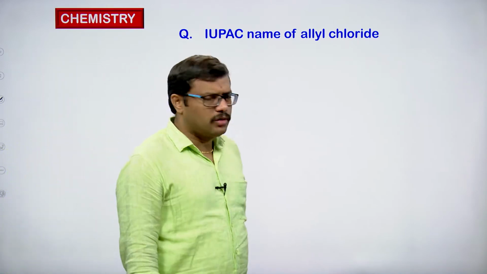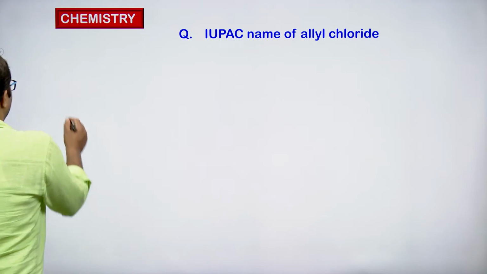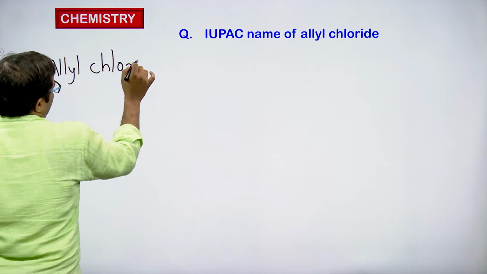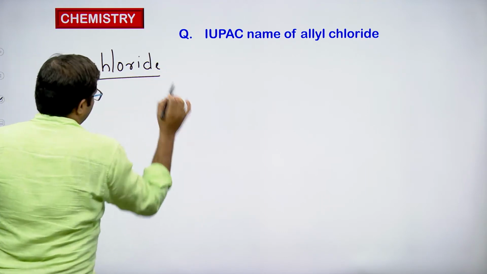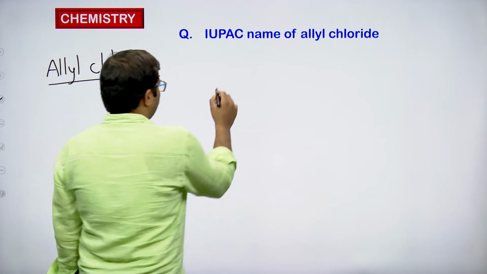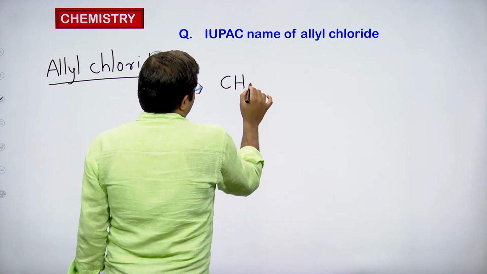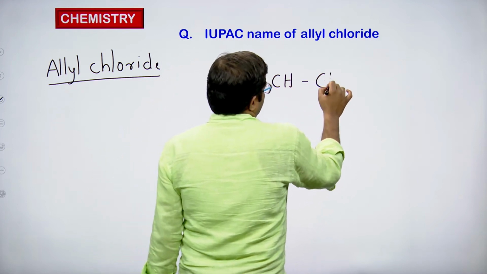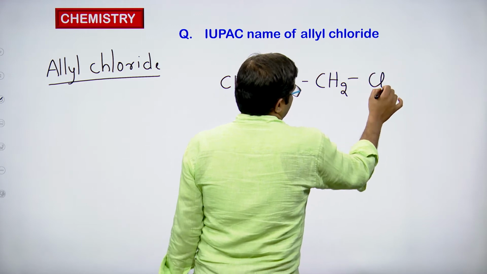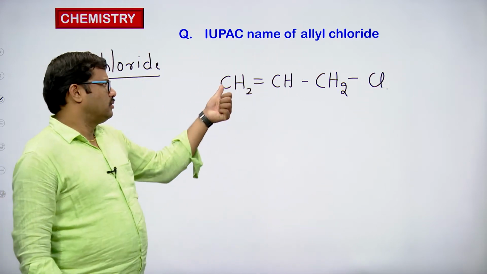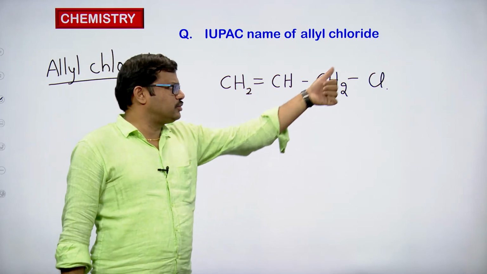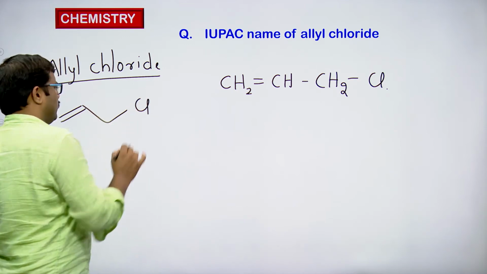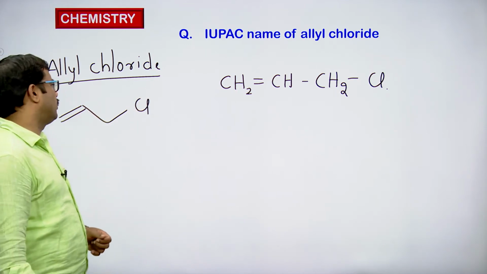IUPAC name of allyl chloride. So allyl chloride is an alkene. Allyl should be CH2 double bond CH, CH2 Cl. This is the allyl chloride structure. CH2 double bond CH, CH2 Cl is allyl chloride. We usually represent it this way. This is the normal representation of allyl chloride.